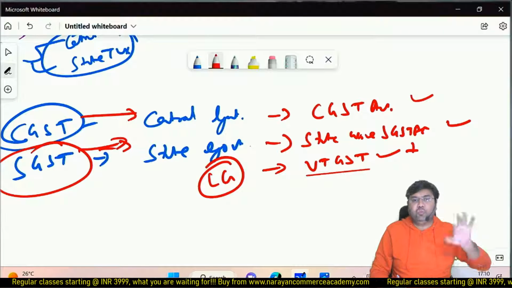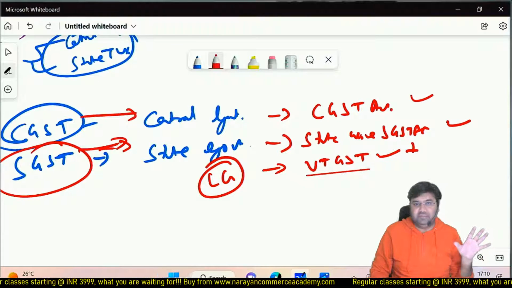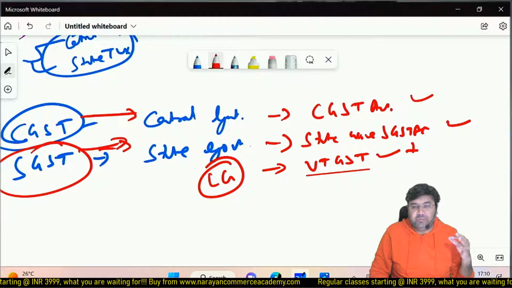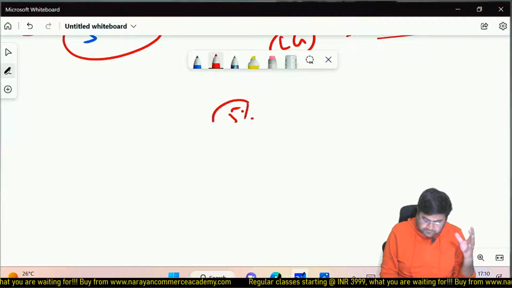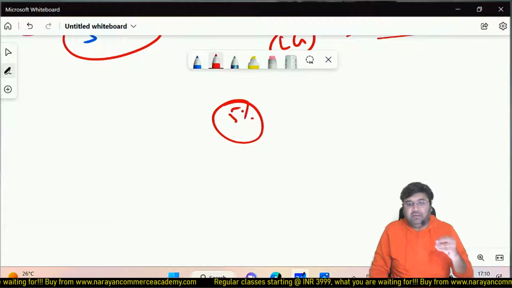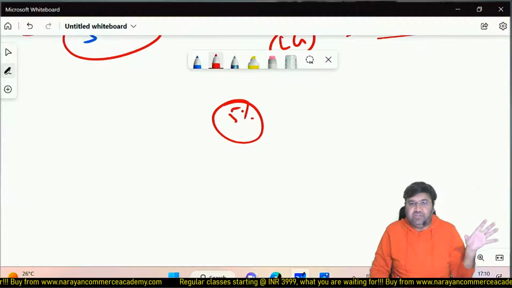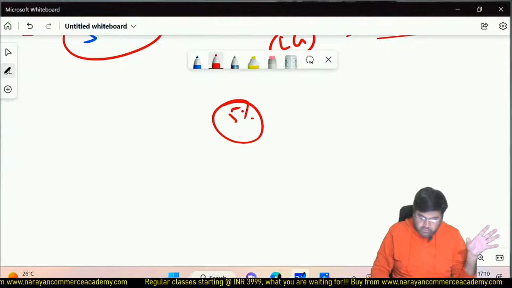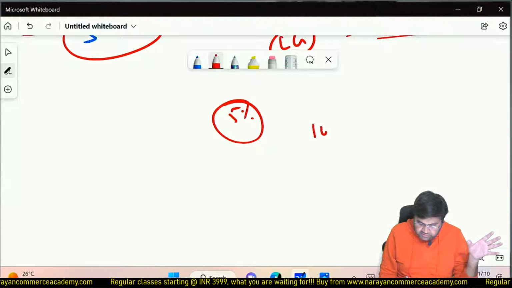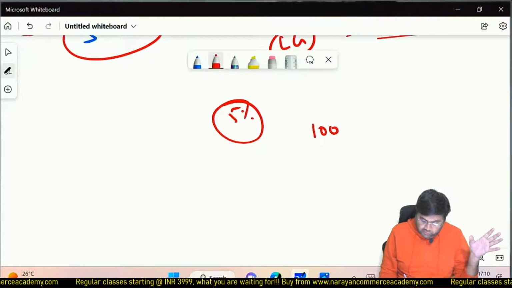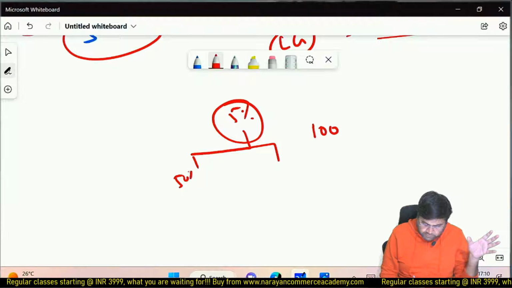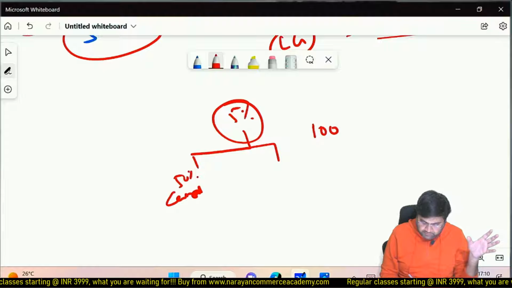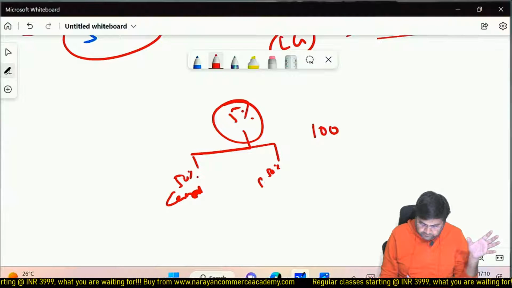So let's say you bought 100 rupees butter. Butter is subject to 5% GST. So let's say seller consideration is 100 rupees. So 5% GST. They decided that 50% is revenue of central government and 50% of state government.